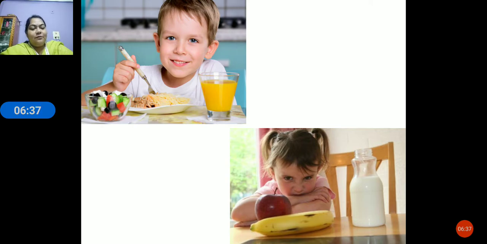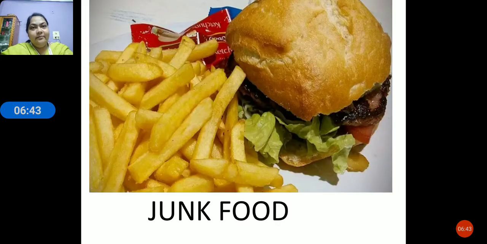Okay, now moving to the next thing, that is junk food, children. Junk food is loved by everyone. But do your parents allow you to have junk food? The answer is no, because it is not good for us, isn't it? Though we like it, we should not have it more, and that is why parents stop us from doing so. These are not healthy foods, and we should avoid them. Our parents also say to avoid it.